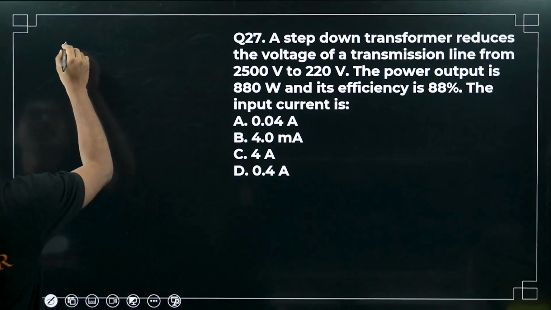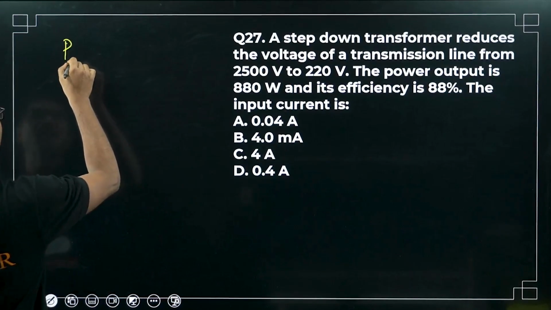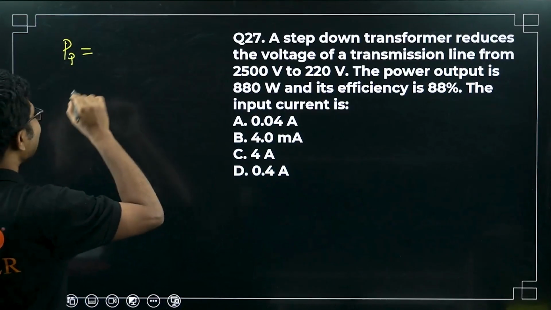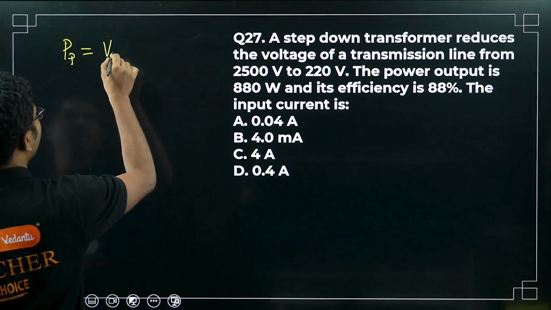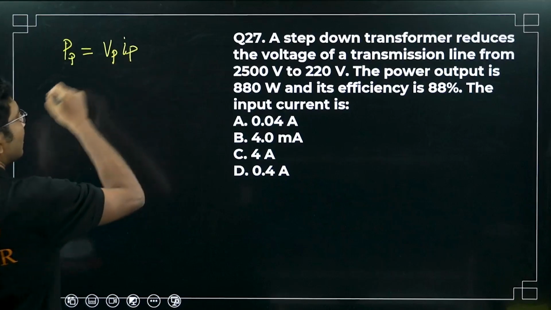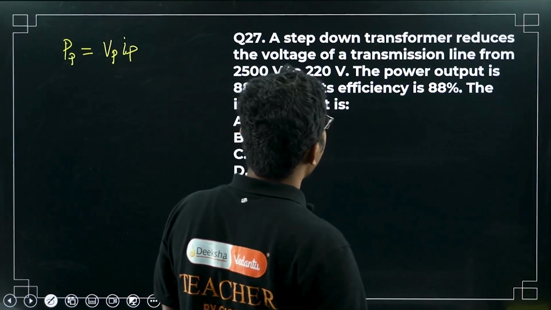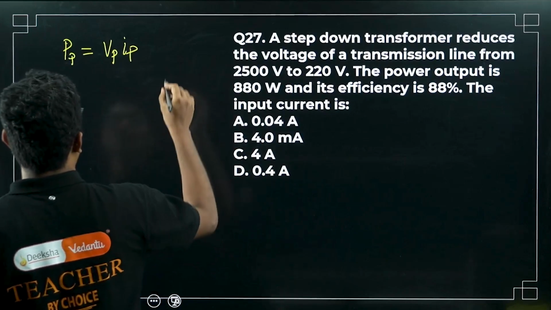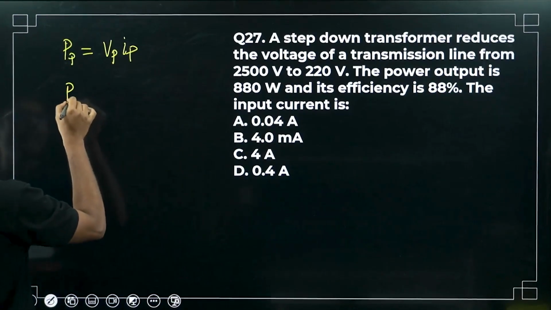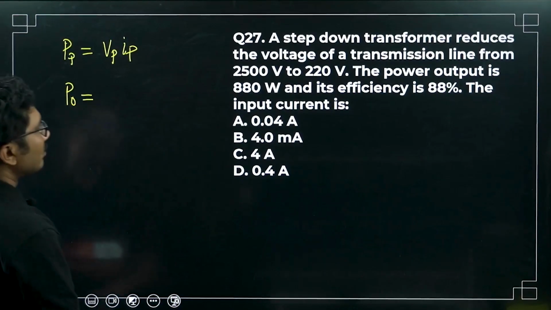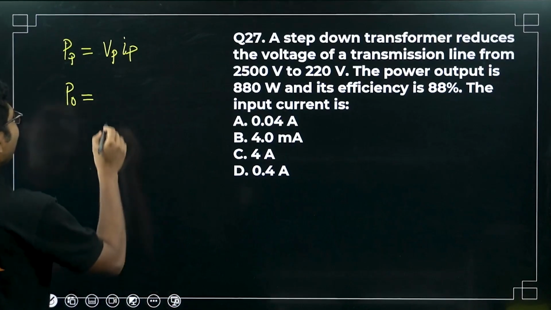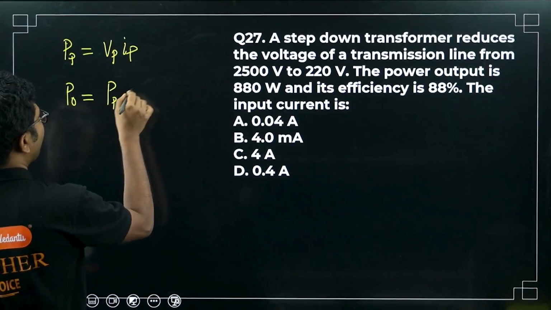First, what is the power of the primary? Power of the primary is Vp Ip. And what is power output? Power output is 88% of the power primary.